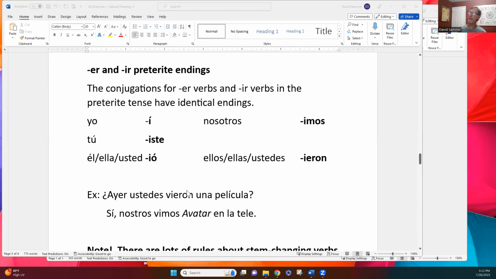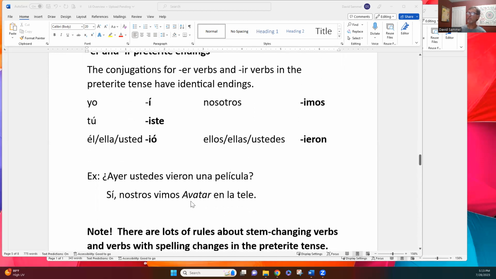Here's a couple examples. Ayer ustedes vieron, this is the verb ver in the preterite tense for you guys, una película. Sí, nosotros vimos Avatar en la tele. Okay, so there are your preterite endings.